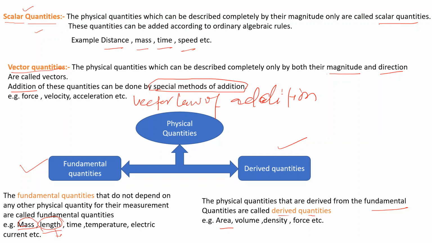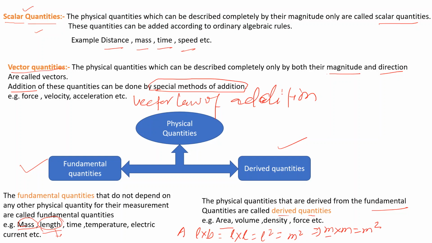Here is area. What is area? L into B. We can write B as L, so it will be L square. It means the unit of this is meter square. So we can express the unit of area as meter into meter, which is equal to meter square.